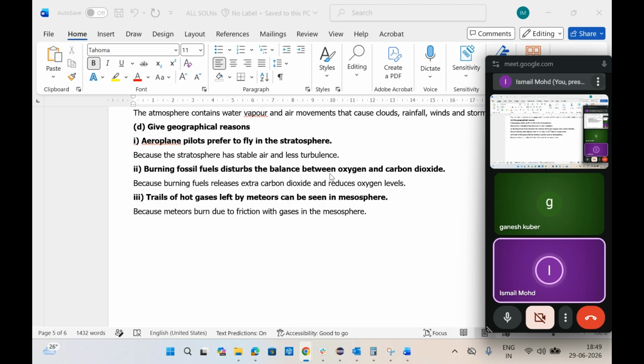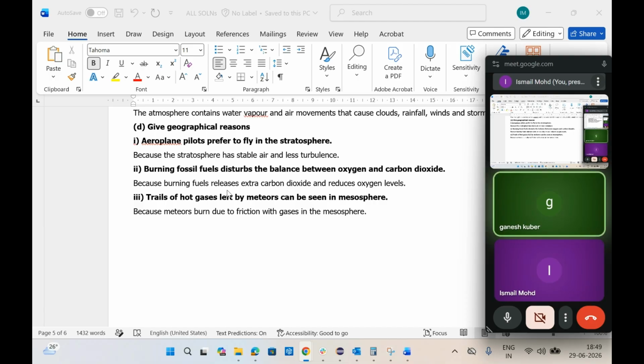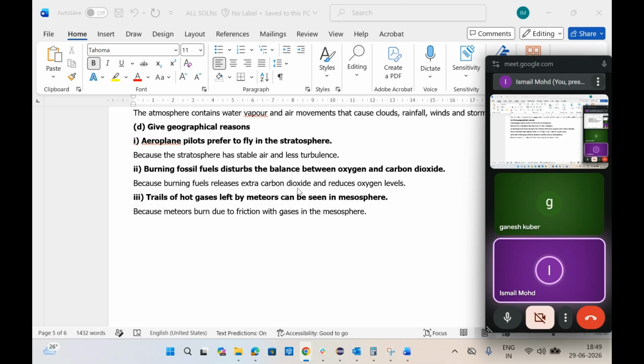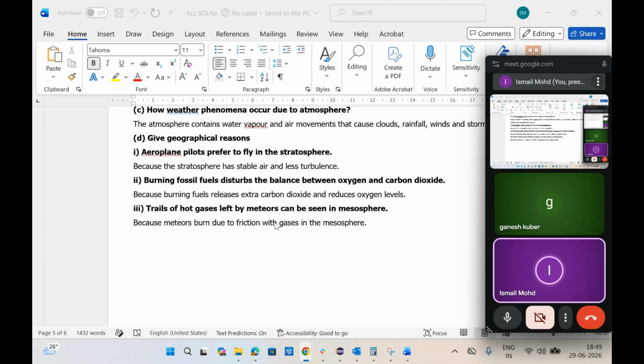Burning fossil fuel disturbs the balance between O2 and CO2 because it releases extra CO2 and reduces the oxygen level. What happens when you burn fossil fuels like coal or wood? It releases smoke. That means there is more carbon dioxide, less oxygen. It disturbs the balance of O2 and CO2. Trail of hot gases because of friction with the gases in the atmosphere.